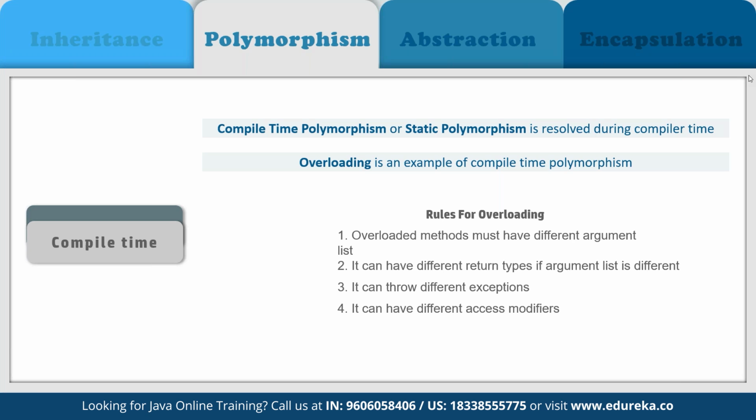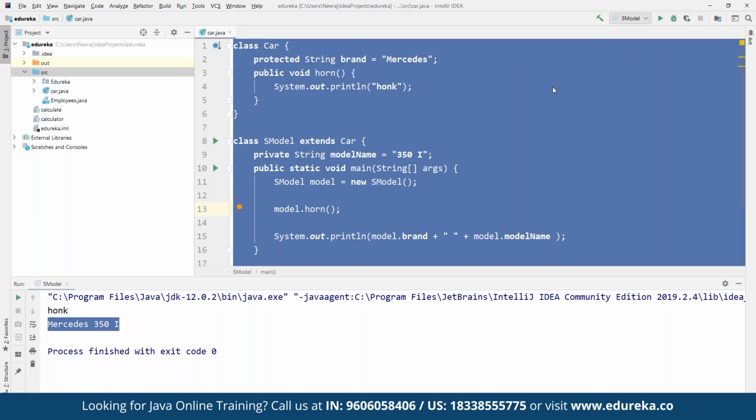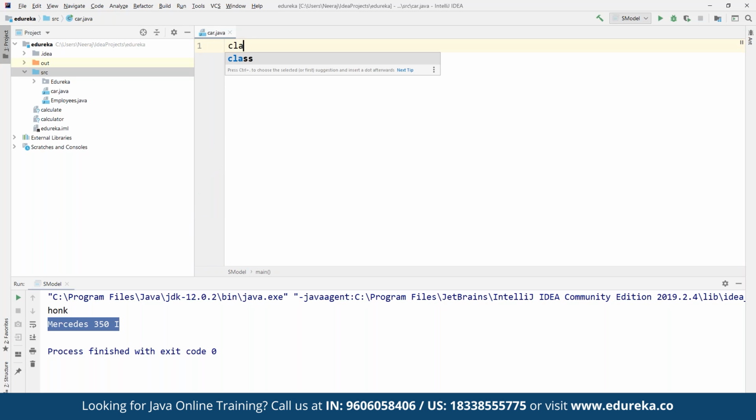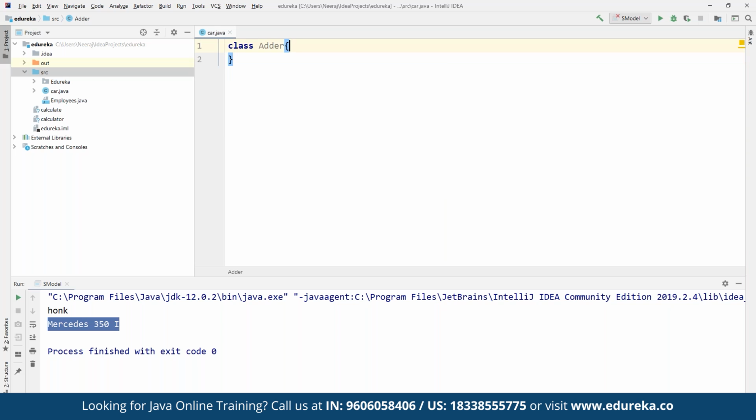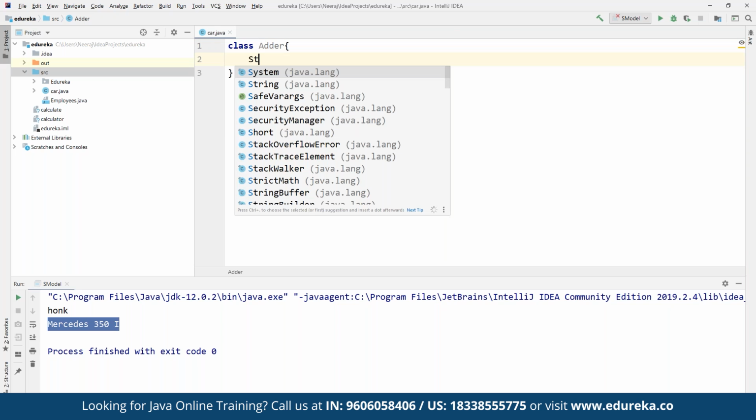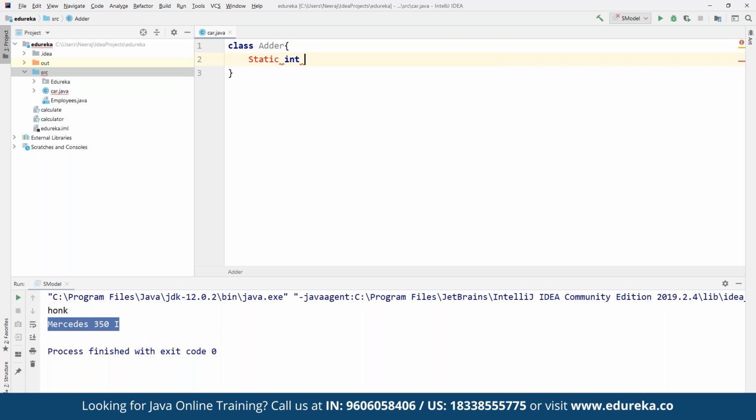For that, we can come back to our IntelliJ. So let's say here we define a class by the name of adder. Now in this adder class, we define, let's say, a static integer add, where we are going to create two different integers, integer a and integer b.